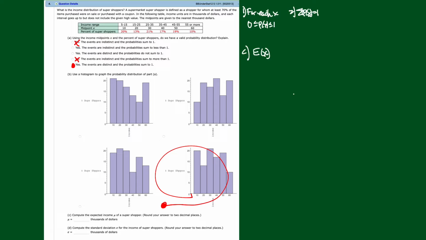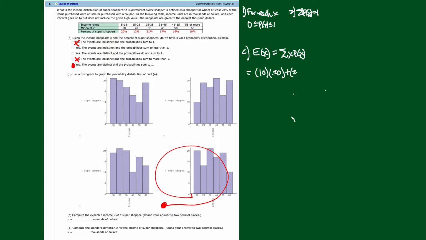Now, part C, they're asking for the expected value. We know how to get that. That's going to be the sum of the x times p of x. I'm going to write it out here, and then we'll just do it on our calculator. If I was doing it all by pencil, it would be the x value, which is the midpoint. So what is x actually here? It's 10 times the corresponding probability, 0.20.